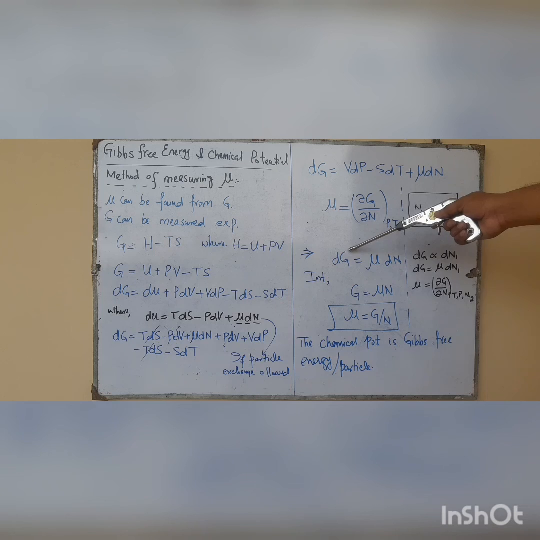If we integrate, we get G equals mu N, or mu equals G by N. That is, the chemical potential is the Gibbs free energy per particle.